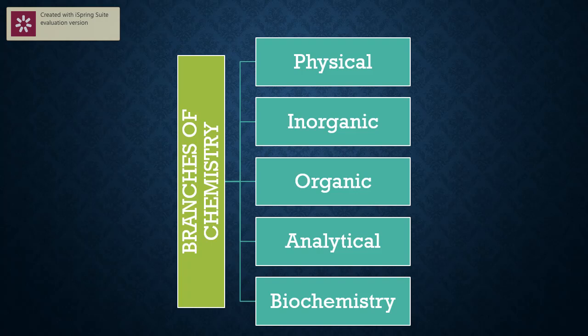And the fifth and final one is biochemistry. The name itself indicates it is a combination of biology and chemistry. Here we highlight more on biomolecules, for example, proteins, enzymes, vitamins, carbohydrates, nucleic acids. Studying their structure and their functions all comes under the branch known as biochemistry, which is the combination of biology and chemistry. So these are the five main branches of chemistry.